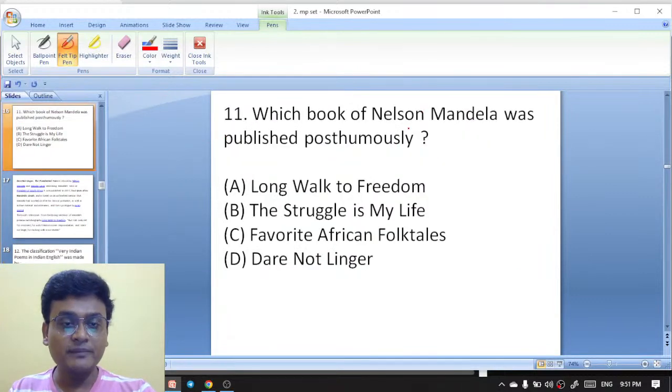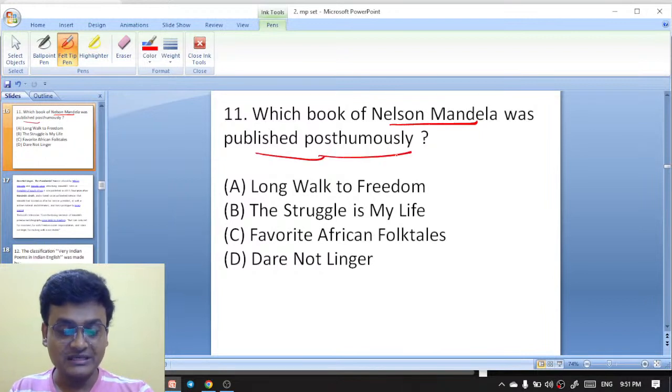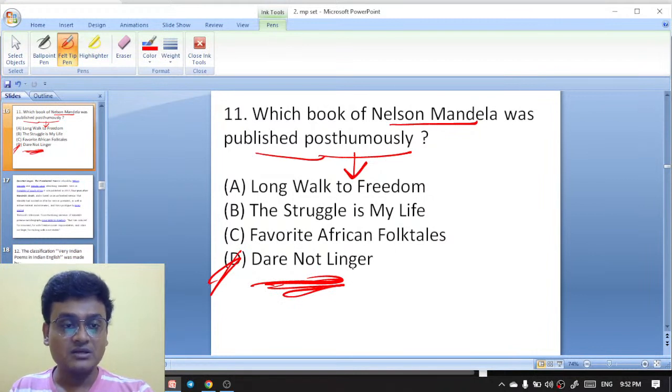Next question. Which book of Nelson Mandela was published posthumously after his death? Long Walk to Freedom, The Struggle Is My Life, Favorite African Folktales, Dare Not Linger. The work that was published posthumously after Nelson Mandela's death is Dare Not Linger. It was published after his death. So Dare Not Linger is the right answer.